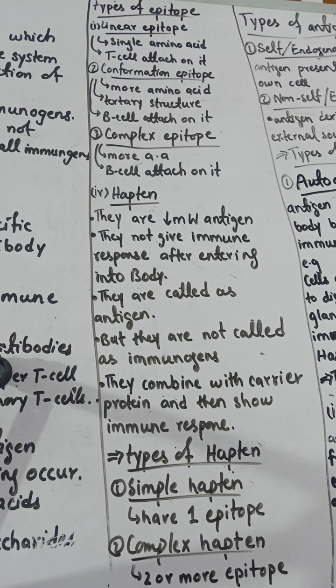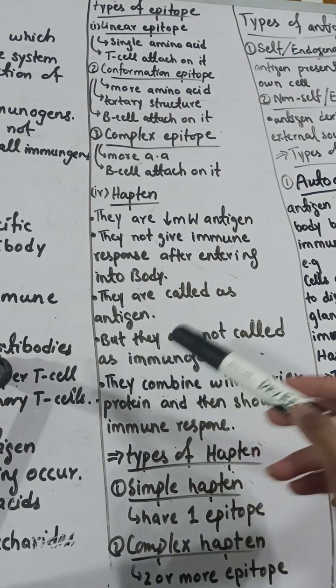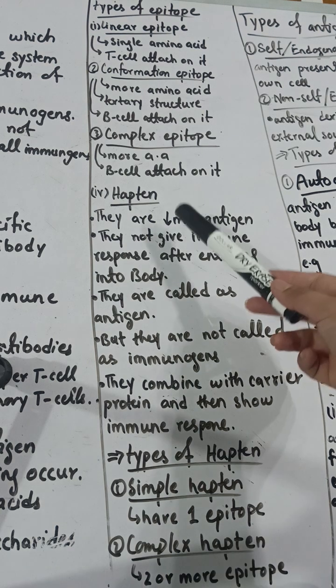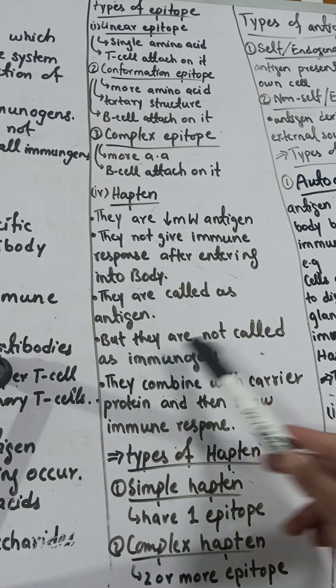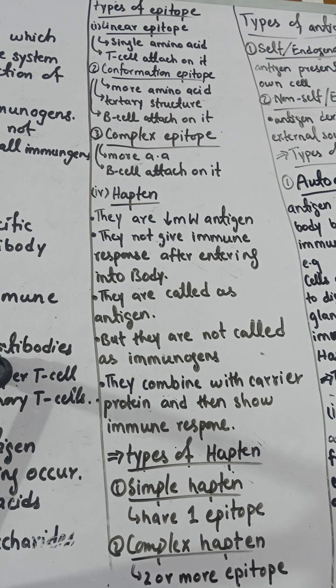So they act as antigens, but they are not called immunogens. That is why I told you that not all antigens are called immunogens. A hapten is an antigen, but we do not call it an immunogen because it does not give an immune response. Immunogens are the substances which produce the immune response, and haptens do not.